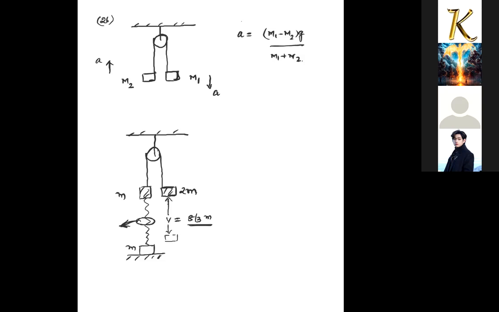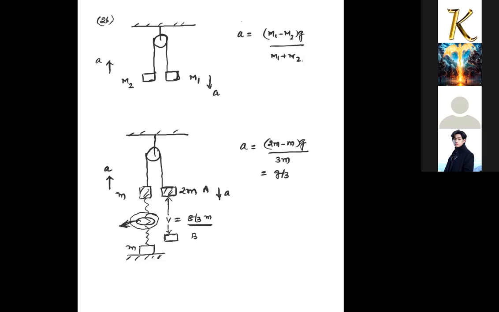So from the initial instant A to this instant B, the string is slack only, so that there is no involvement of that string. So simply the problem is the Atwood's machine up to that. So this body will have an acceleration A downward, and this body will have an acceleration of A upward. And what will this acceleration be? (2M minus M) into g by 3M, that is equal to g by 3. Acceleration is there in the downward direction. So this is a constant acceleration, from A position to B position.